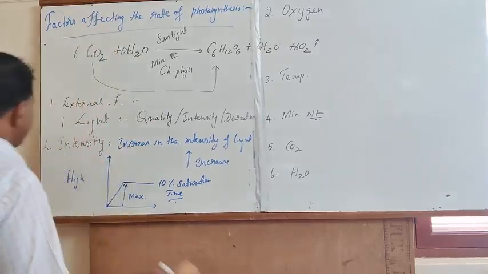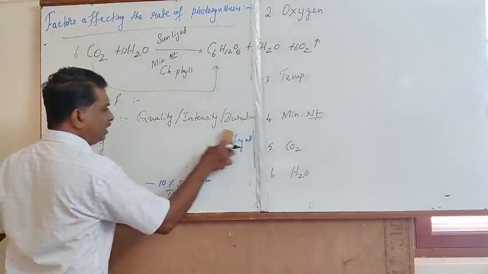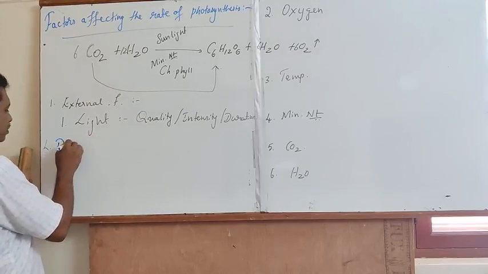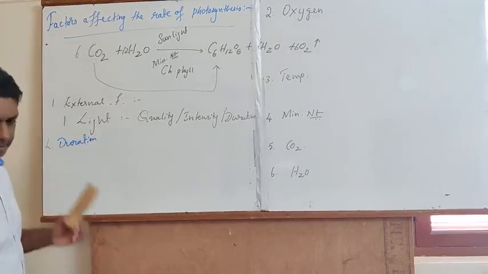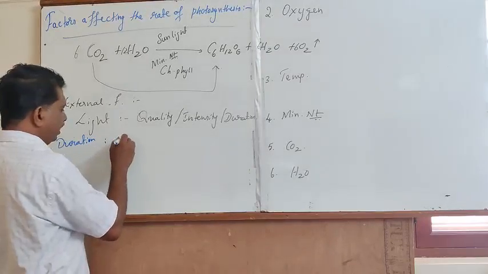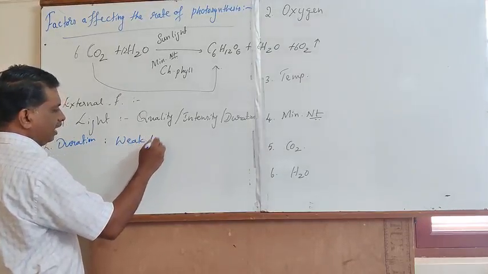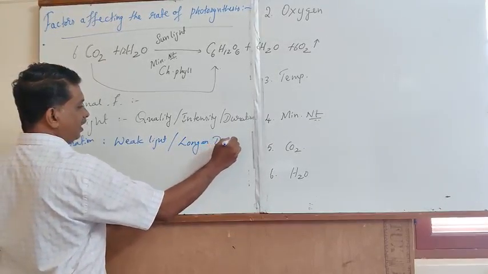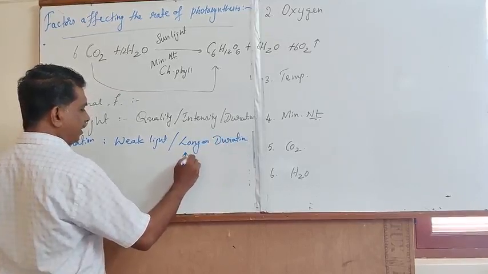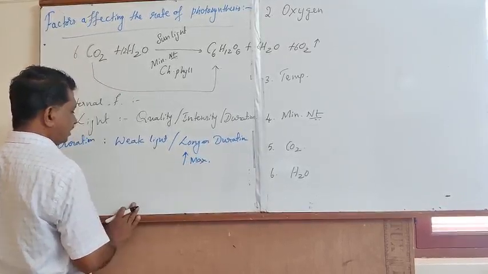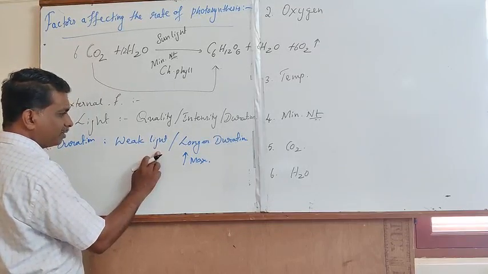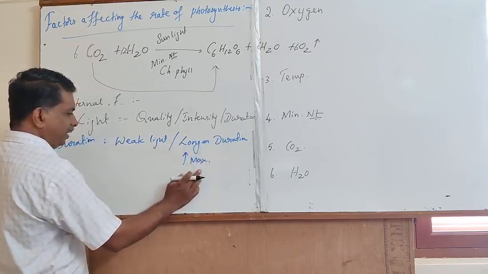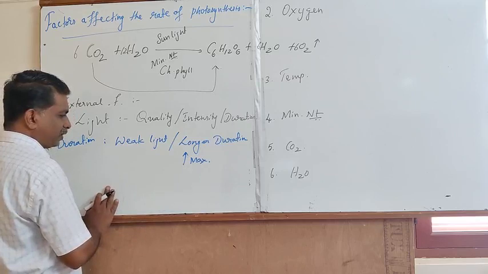Finally, with reference to the duration of the light, weak light for a longer duration exhibits maximum rate of photosynthesis. Weak light for a period of long duration exhibits maximum rate of photosynthesis.